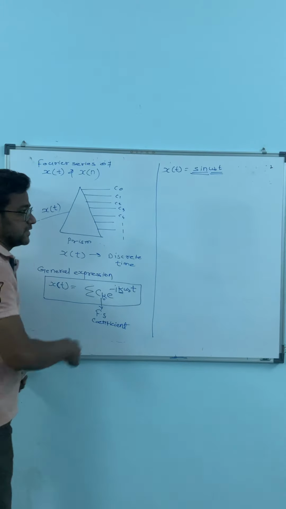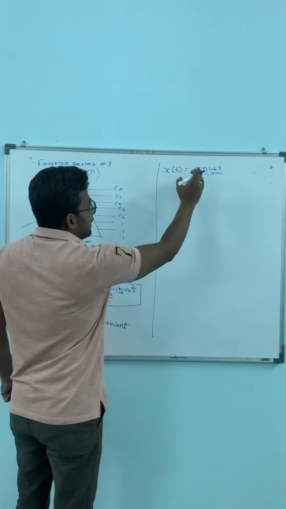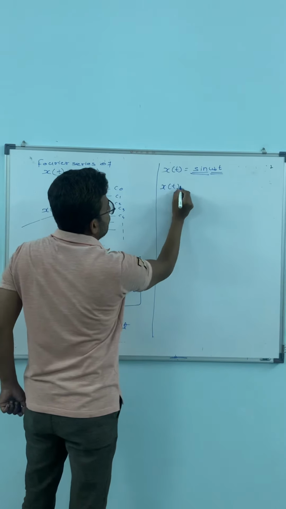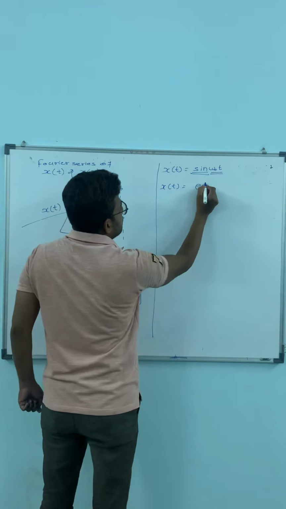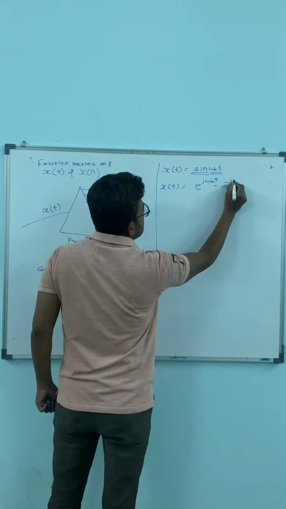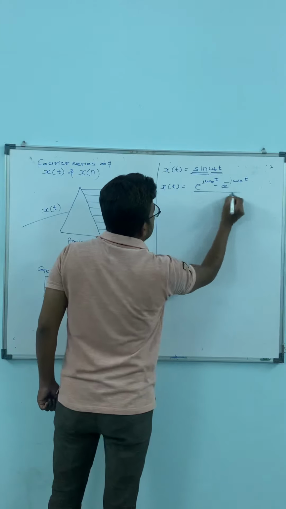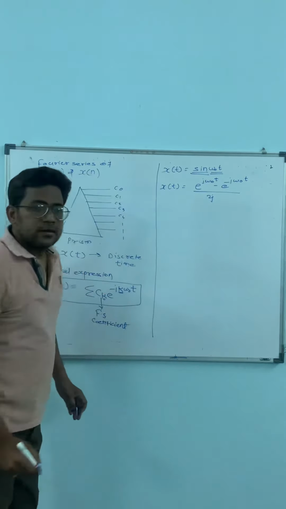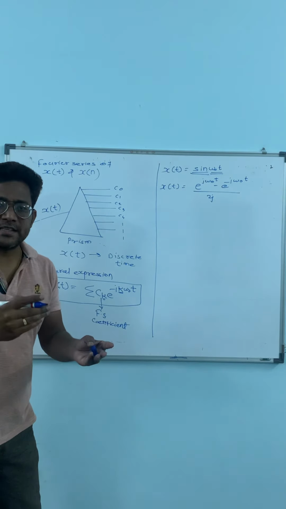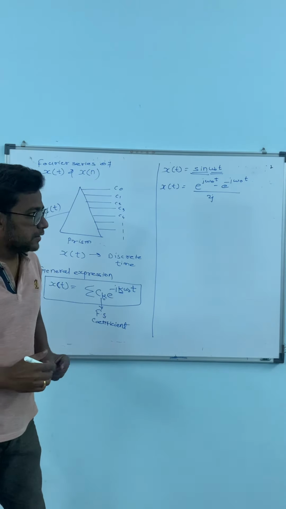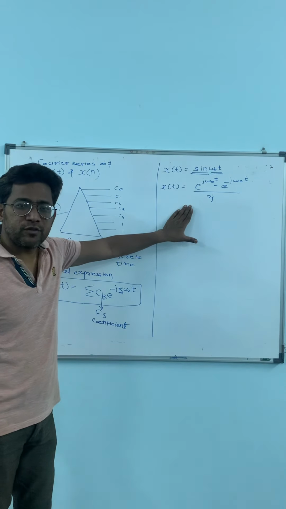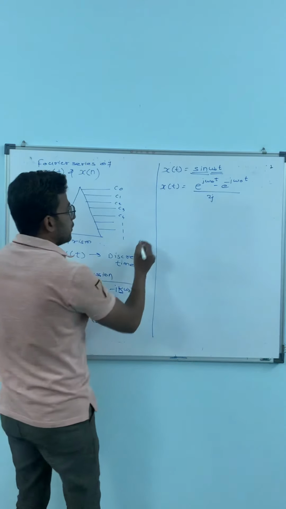First, I will convert sine omega 0 t into exponential form. So x of t equals e raised to j omega 0 t minus e raised to minus j omega 0 t, divided by 2j. For sine theta, you have the formula e raised to i theta minus e raised to minus i theta, divided by 2i. The similar concept is here. I have converted the sine omega 0 t into exponential form. Getting this? Very simple.